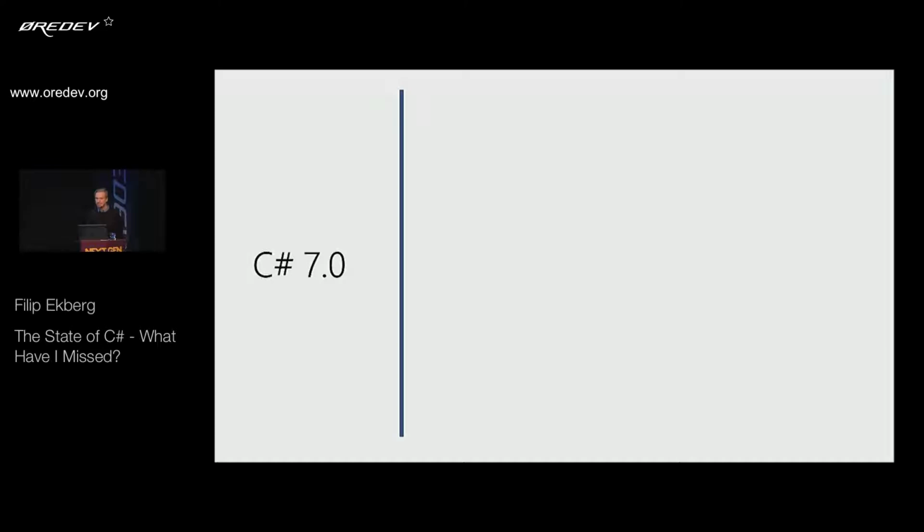So C#7, which is the current version of C#, or well, actually they released a new version just a few days ago. I don't know if you've noticed. But C# 7.1 is out as well, and I'll cover the changes in that as well. So C#7 was released with Visual Studio 2017, and they introduced a few interesting concepts, one of them being tuples and deconstruction. So tuples is simply put a way for us to return multiple values from one method.